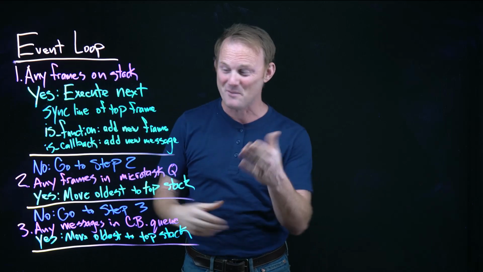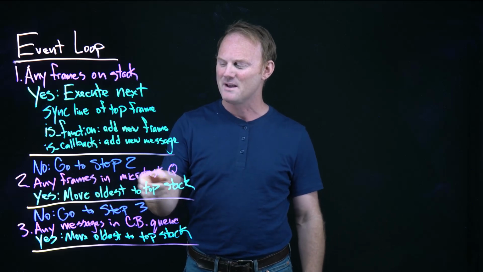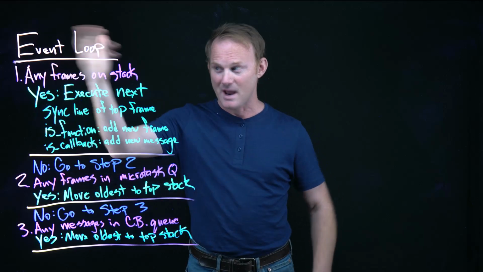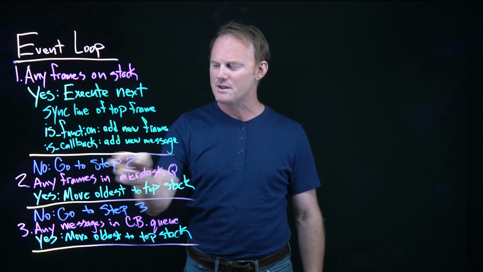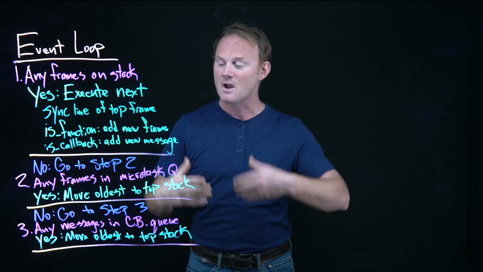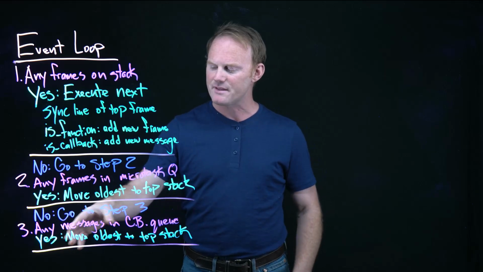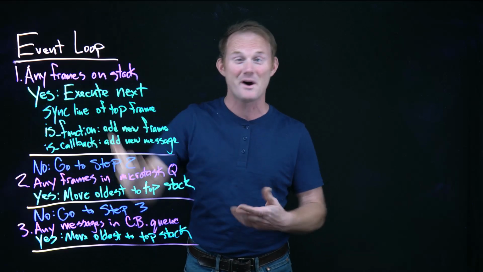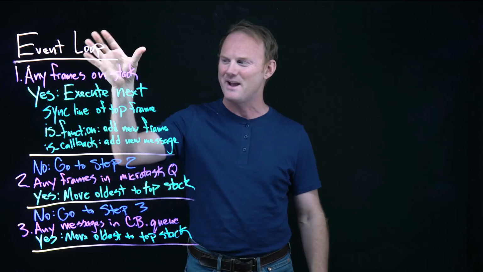Are there any frames? There will be, because we just added one, a new callback. The microtask queue holds the promise-related ones, and we'll just keep iterating. If the answer is no to this and no to this, then we go to step 3. Are there any messages in the regular callback queue? If the answer to that is yes, then move the oldest one to the top of the stack and end the iteration. There'll be one because we just put one there, and we do everything like we have been.